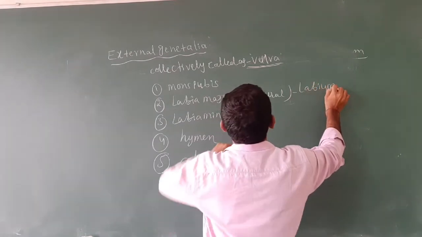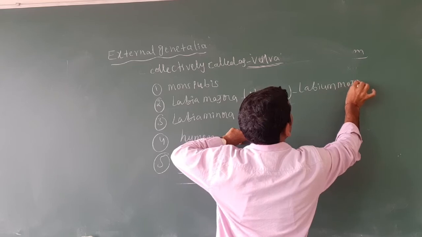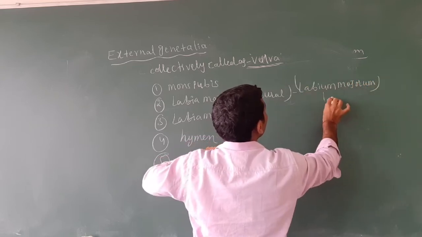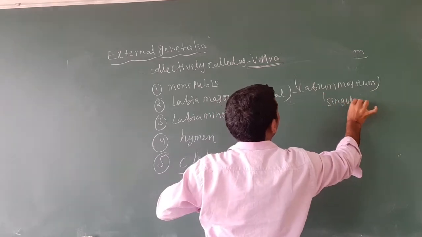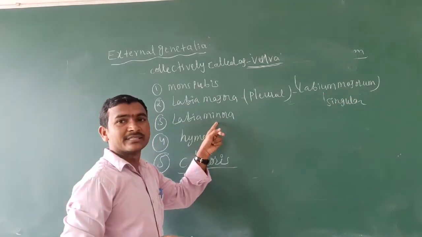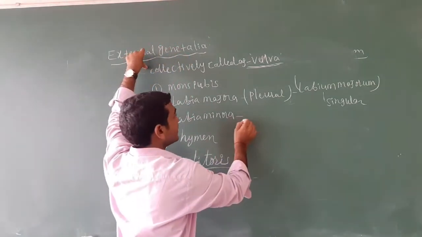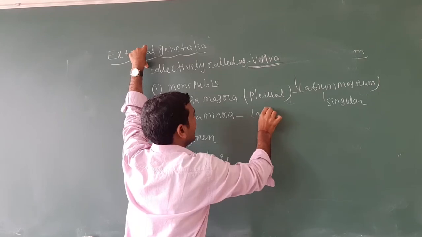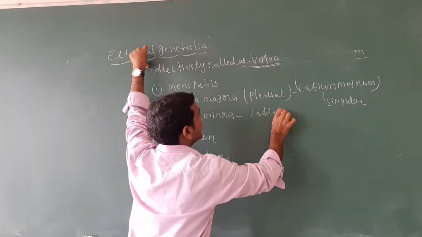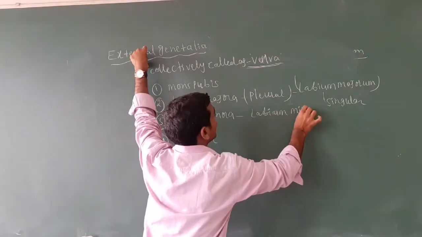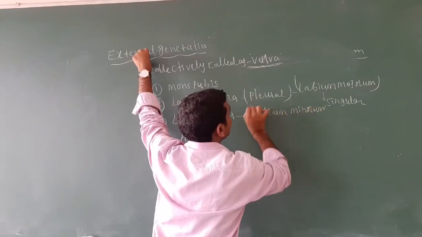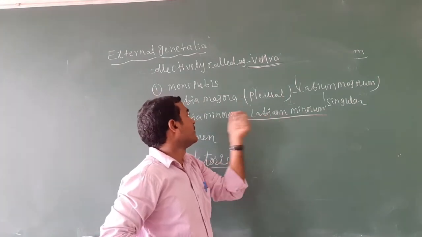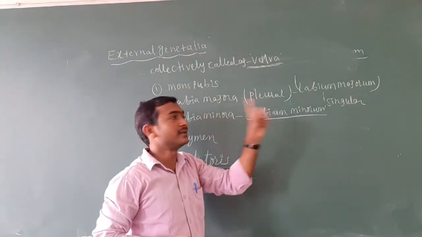Labium majus is the singular form, and labia majora is the plural form. Again, the singular form of labia minora is labium minus, and labia minora is the plural. One is singular, more than one is plural.